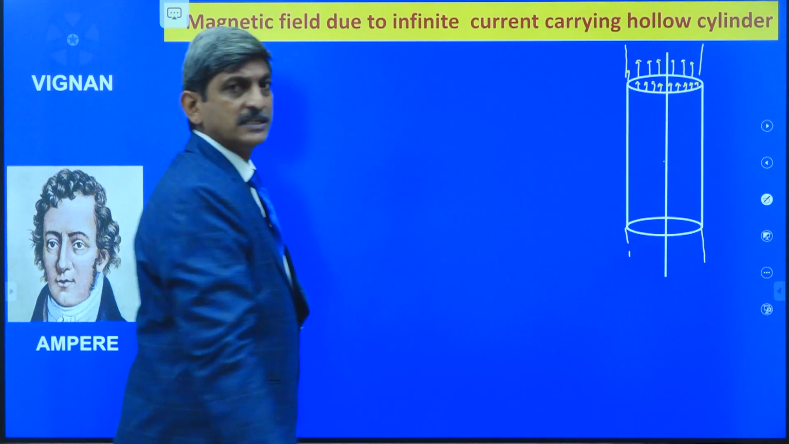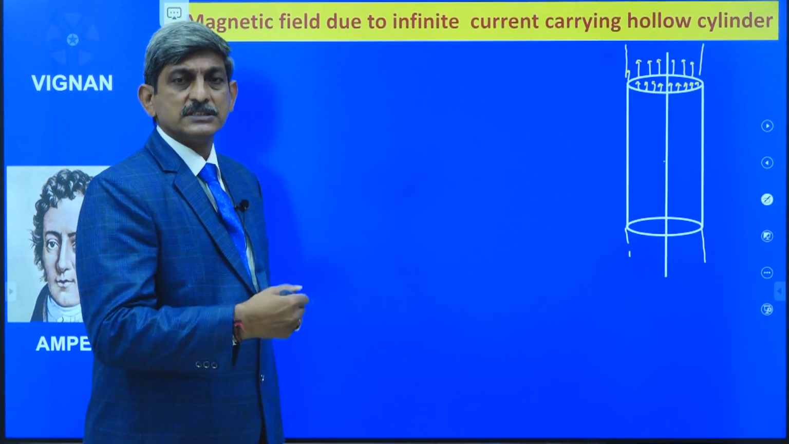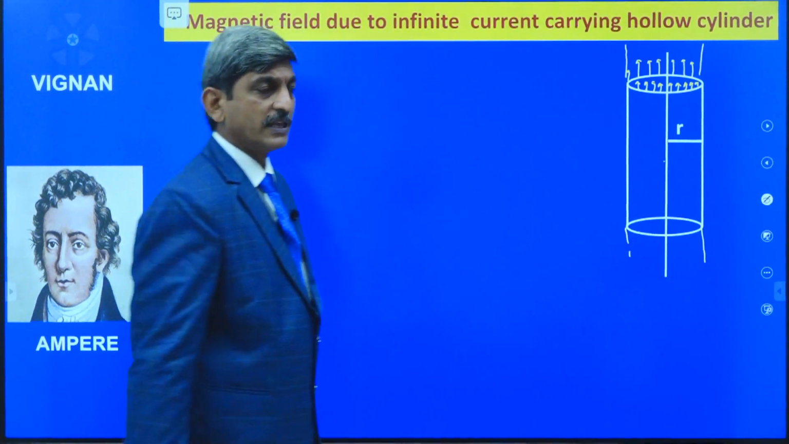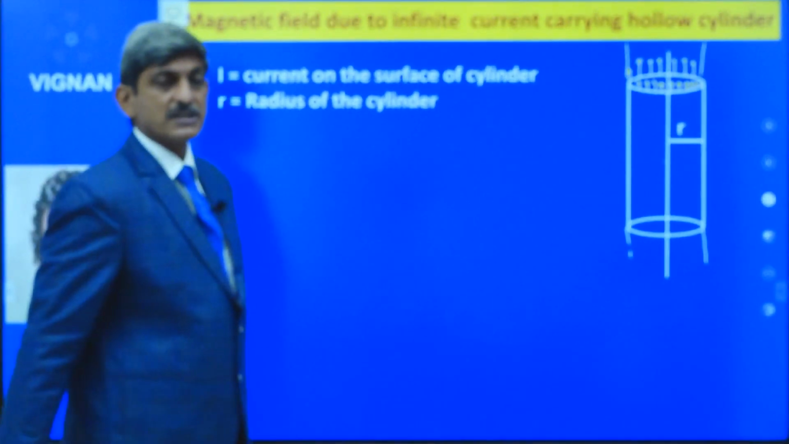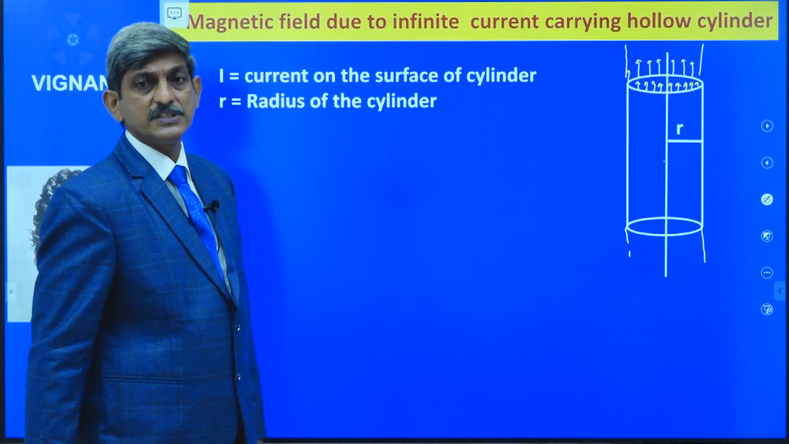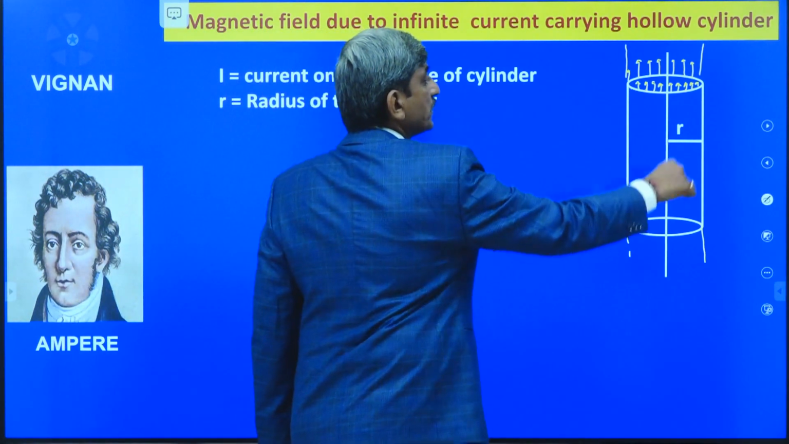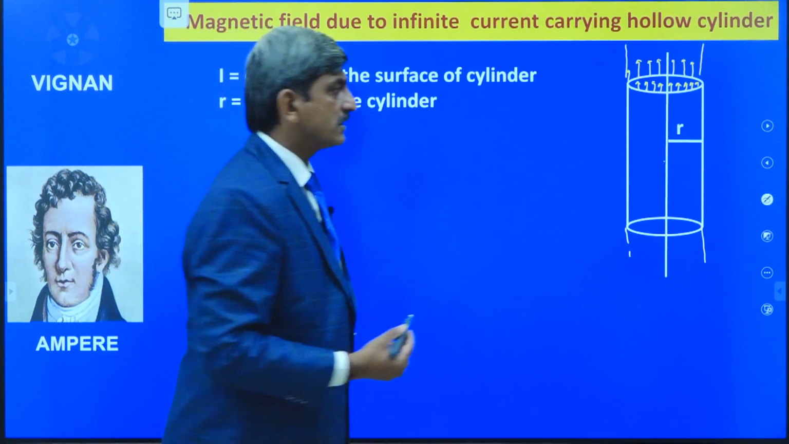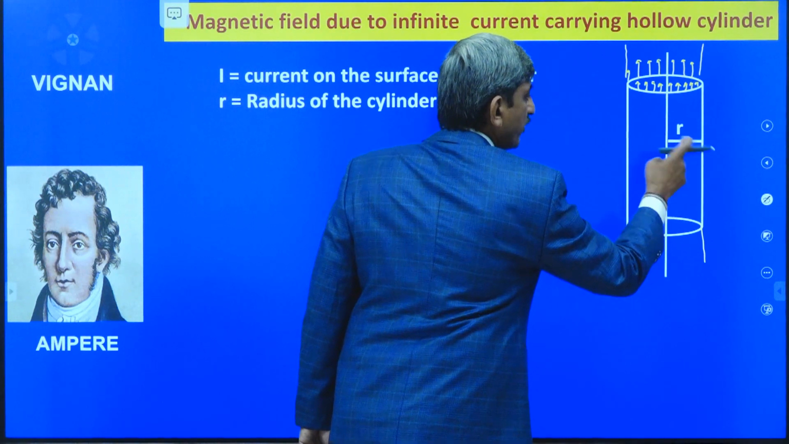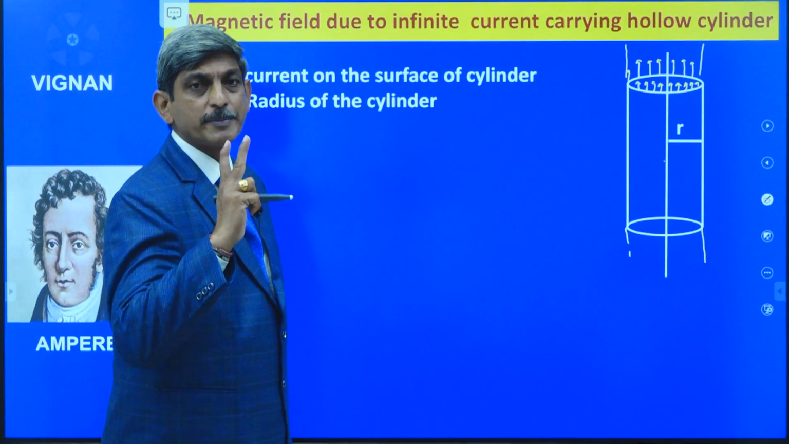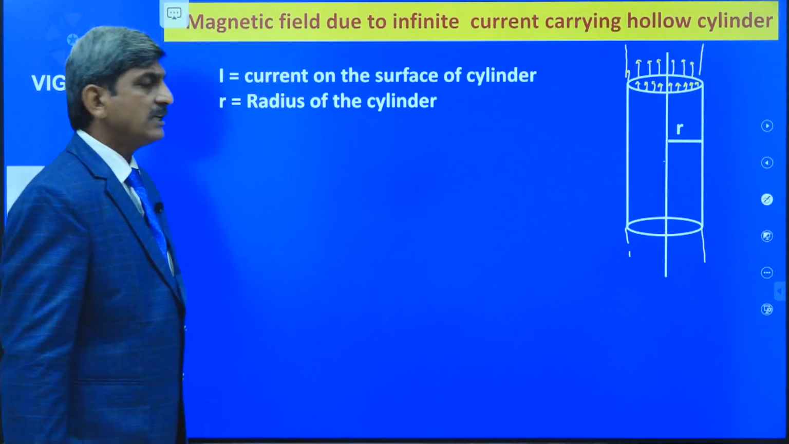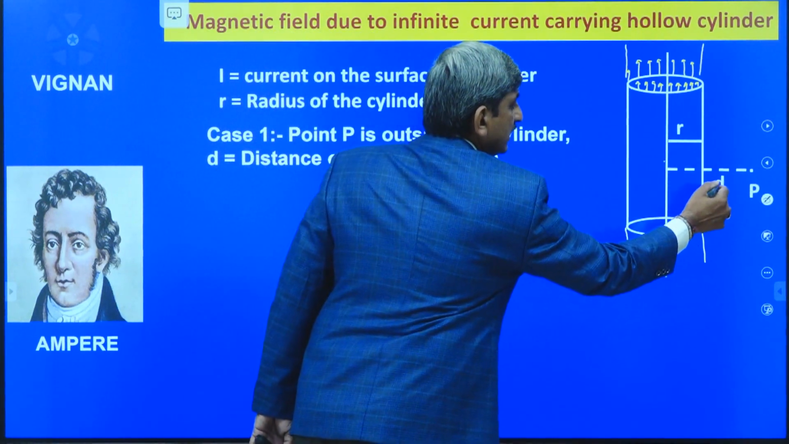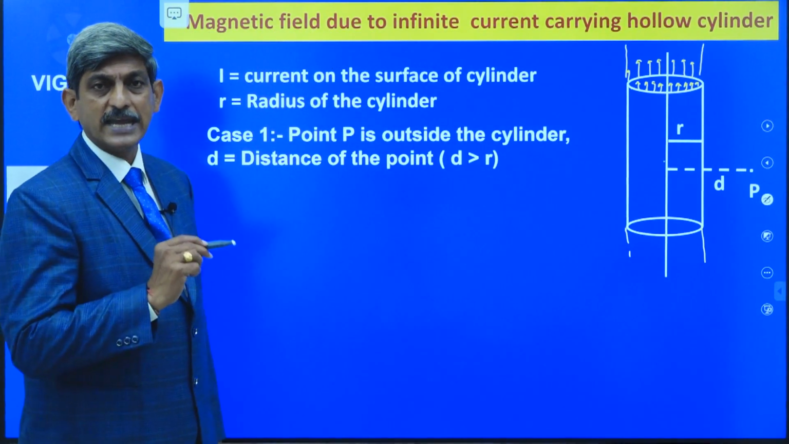Let I be the amount of the current passing through the surface of the cylinder, and let R be the radius of the cylinder. Now due to this current carrying cylinder, I am going to derive the expression for the magnetic induction produced at a point outside the cylinder and at a point inside the cylinder as two separate cases. For that, in case 1, let us consider that the point is located outside the cylinder at a perpendicular distance of d from the axis of the cylinder.